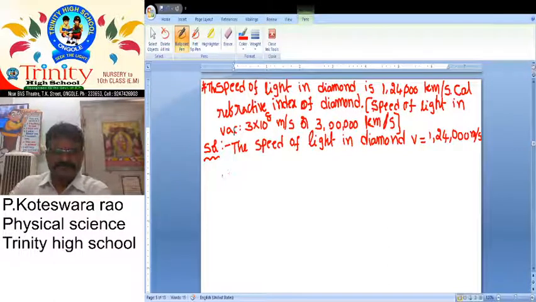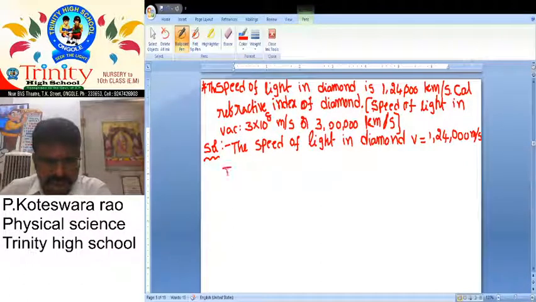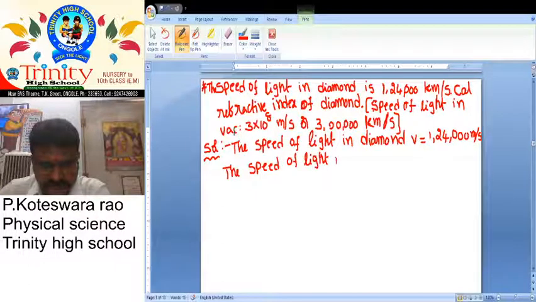Next, the speed of light in a vacuum, it is nothing but C.